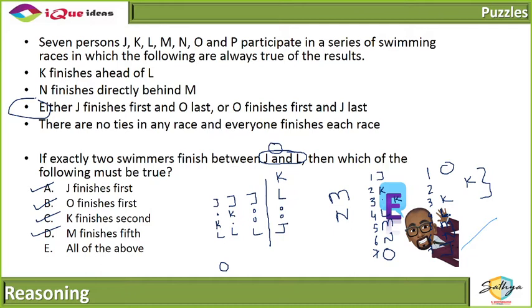Why is A not possible, Jay? Where is the problem with A? Jay says A is not possible. Why is A not possible?